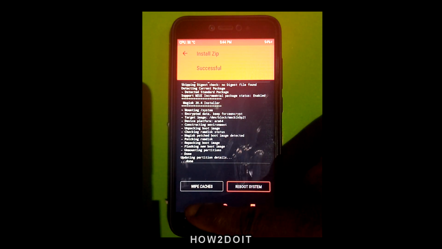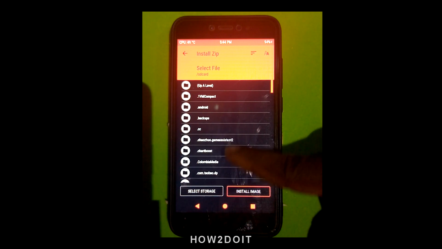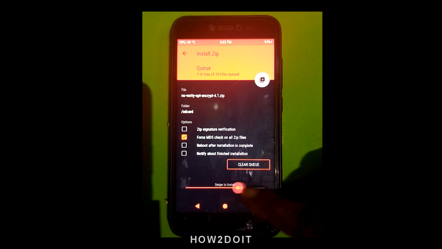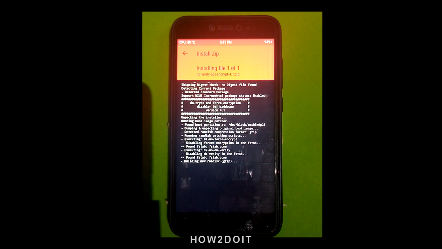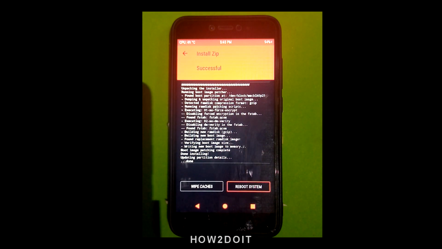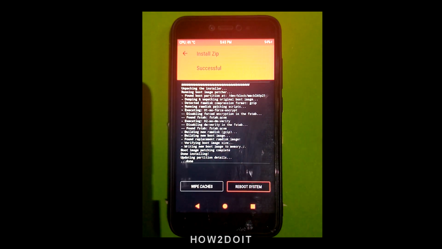Now go back and let's install our novelty script. I saved it somewhere around here. This is it. All you have to do now is to reboot your device and you're set to go.